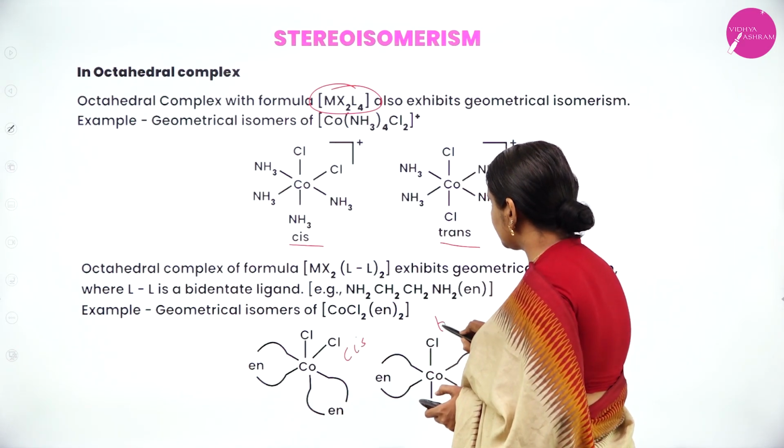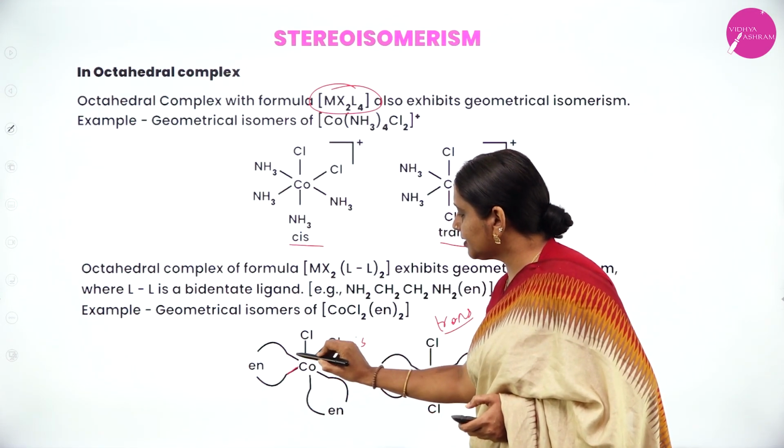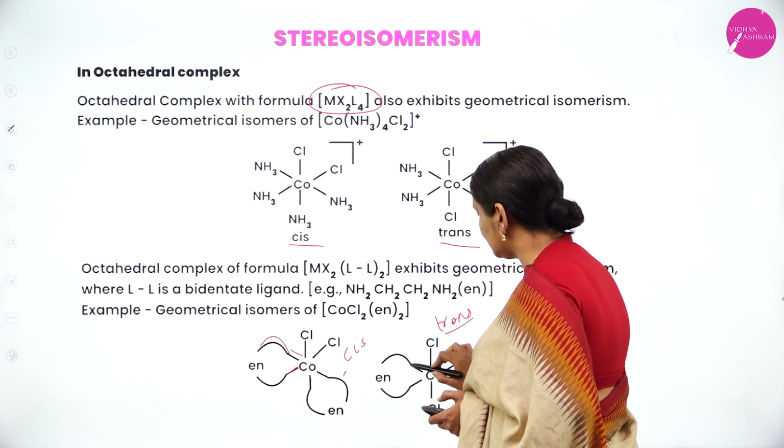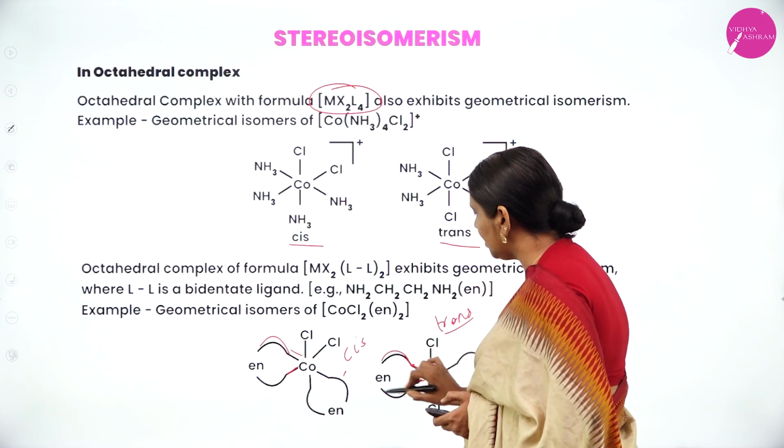Cis, and it is known as what? Trans. As well as ethylene diamine is a 2 donor atom. You have to write the structure like this ring structure, 2 donor atom. That means it forms 2 coordinate bonds with the central metal atom or ion.